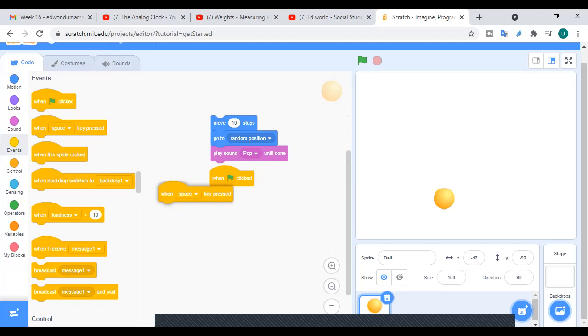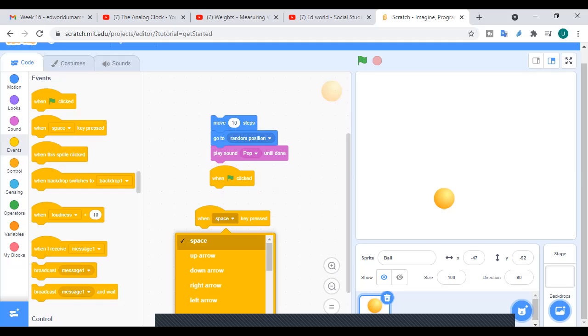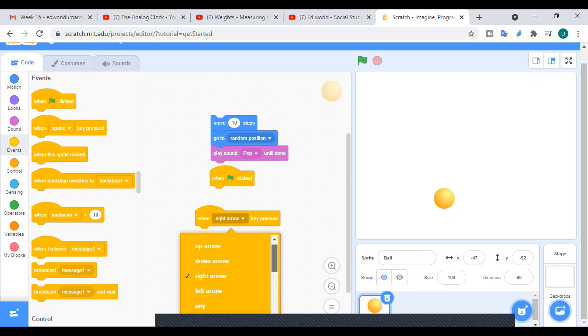Let's say when I say when space key pressed, they cannot be put together. Now, let's set it as when right arrow key pressed. So we can change it from over here. There is this small arrow.